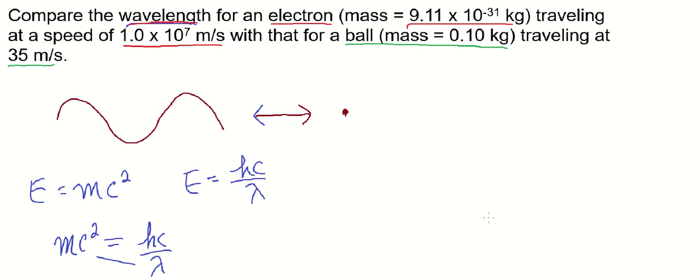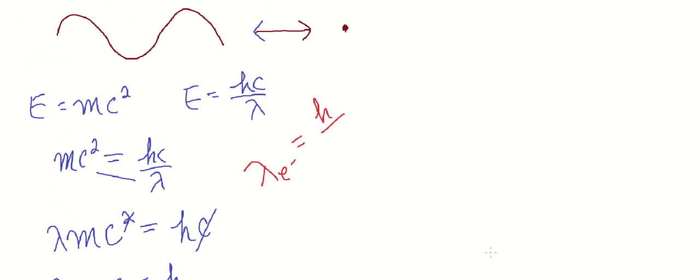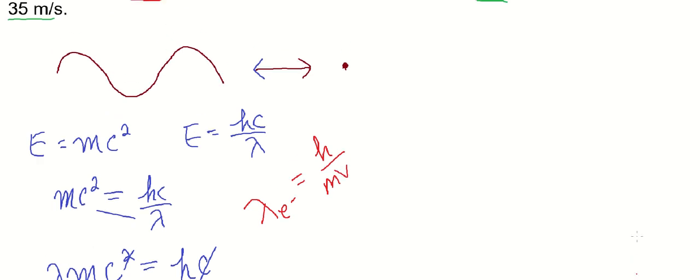All right, we'll do the electron first, so we'll do that in red, right over here. I'm going to kind of go sideways here, get more room. Wavelength of the electron is equal to Planck's constant over mass times velocity.